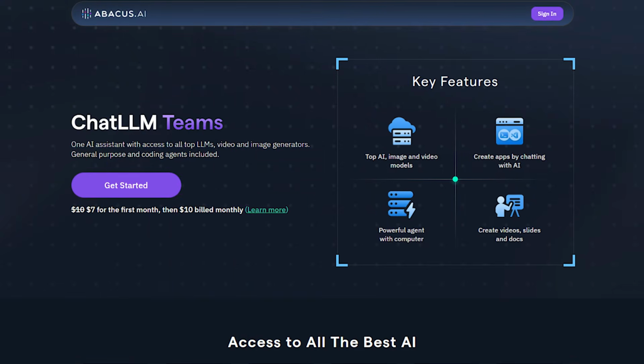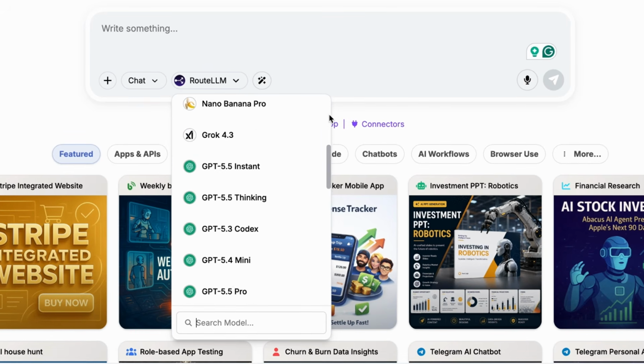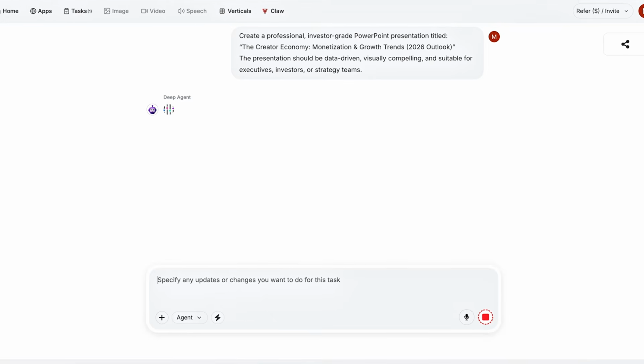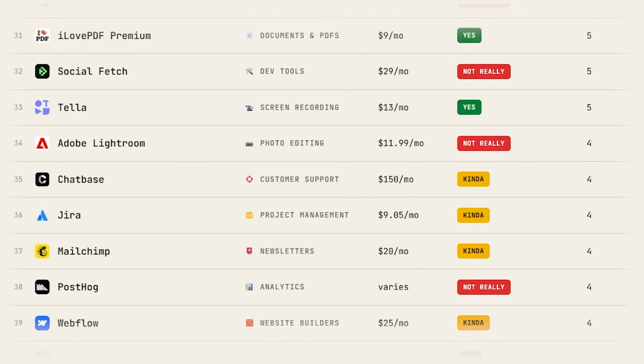Now, it wasn't technically free. Abacus AI agent is $10 a month, and that includes every top model in a single place. But do the maths with me. The robot that builds the apps costs less than any single app it replaced.